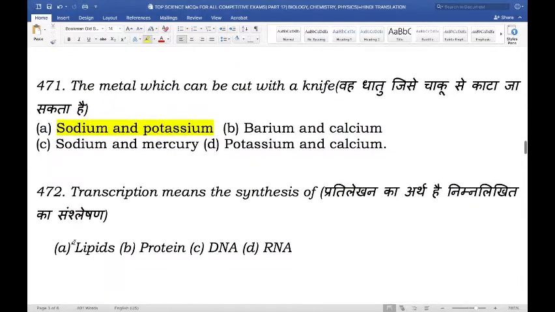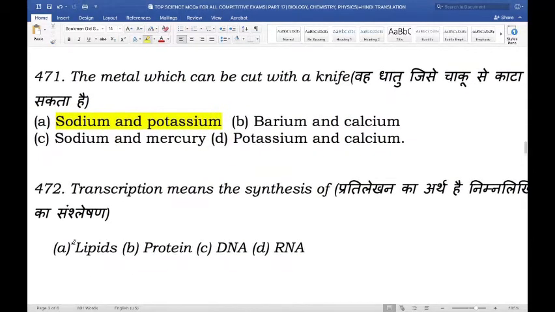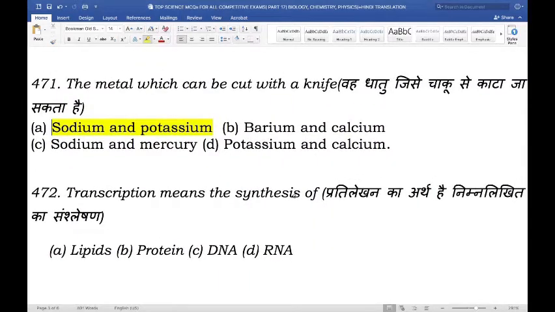Moving on. Transcription means the synthesis of. So what does synthesis mean? Well, in general, the term synthesis pertains to the creation of something. It is the process of combining two or more components to produce an entity. So what does transcription synthesize? Does it synthesize lipids, proteins, DNA, or RNA? And the right answer here is RNA.